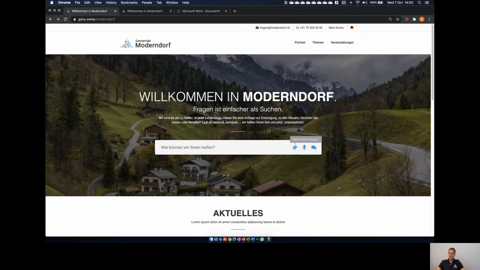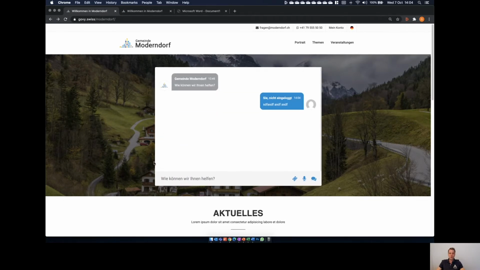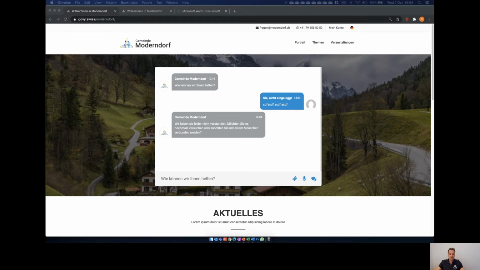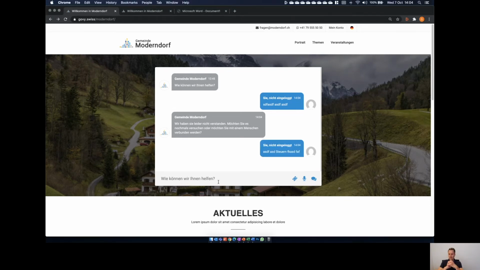So what happens when somebody types in or has a question that we can't find in the autocomplete, and even the bot cannot recognize what they want? Then the bot gives an answer like, we didn't understand you. Do you want to redirect it to a human agent, or do you want to try it again? In this case, we simulate a case where the user says no, I try it again.